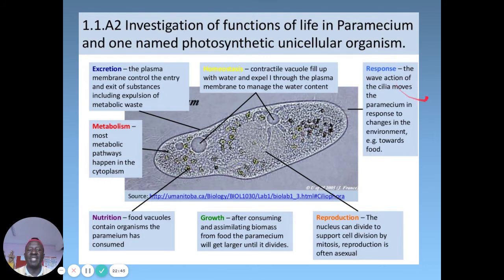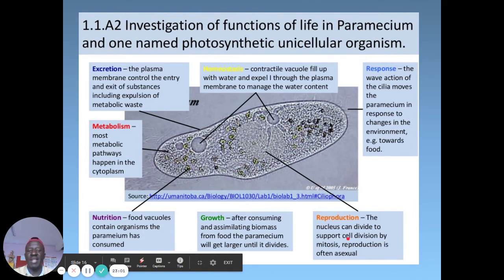Then we also come to response, the wave action of the cilia. If you look at it very well, it contains cilia, which keep beating, and this helps it to move. What else do we see? We look at reproduction. Because it's a single cell, it's hard for it to find mates, so the nucleus can divide to support cell division. That's by mitosis. Reproduction is often asexual.